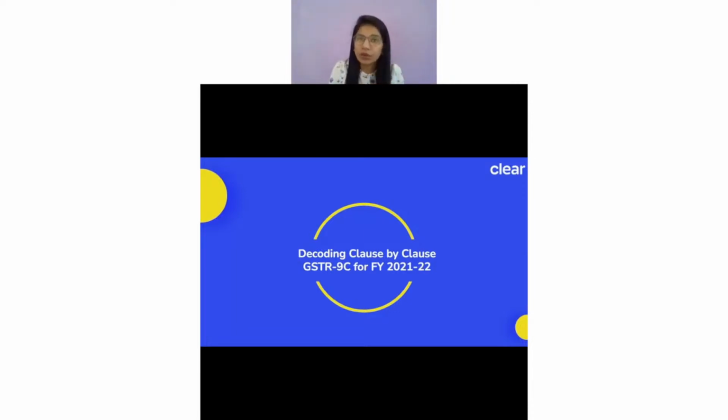If we look into the turnover as per my books of account, which is my financial statement, and the turnover as per my GST return, which is GSTR-9, because there I'm going to show my final turnover, these two should match. And if it is not matching, then tell me why it is not matching. Tell me the differences. And obviously, there would be a lot of differences between these two.